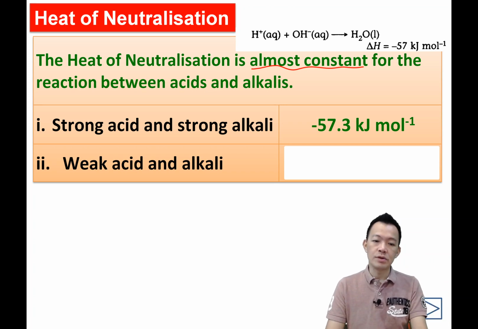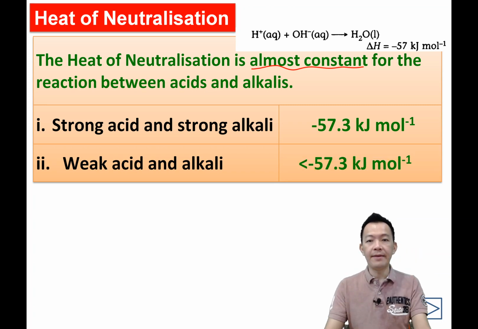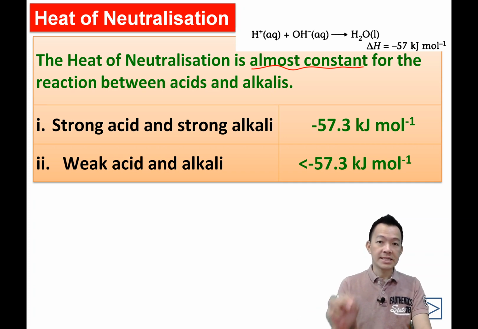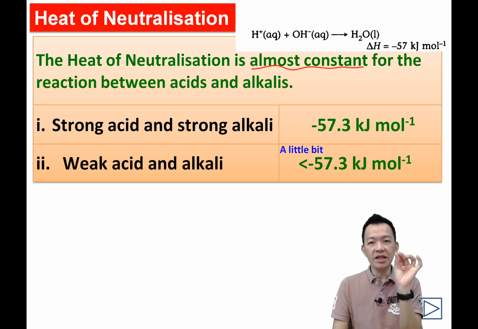But if you're using a weak acid or maybe a weak alkaline, the heat of neutralization will be lower than 57.3 kJ per mole, 会少过 57.3. But when I say lower, 当我讲 lower 的时候 you don't think it becomes 33, 32, or 21, 不是。It will be a little bit lower, 一点点的少过 57.3.